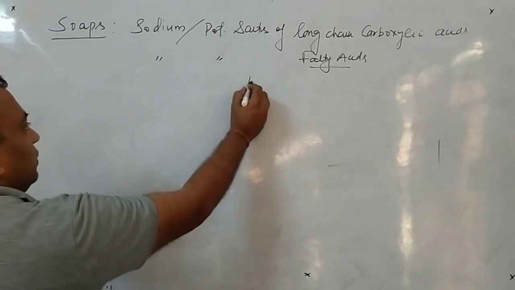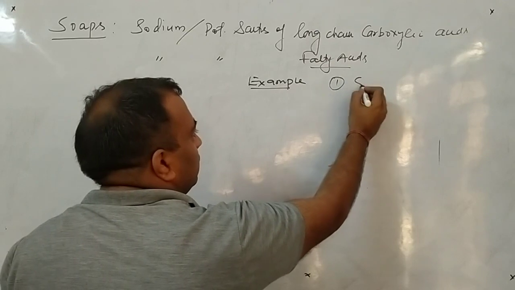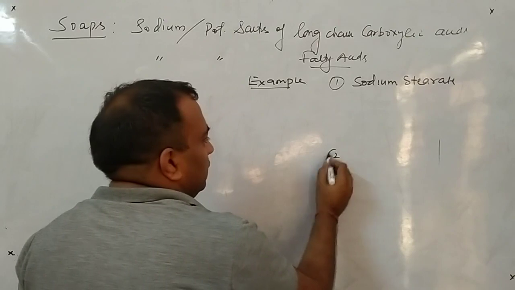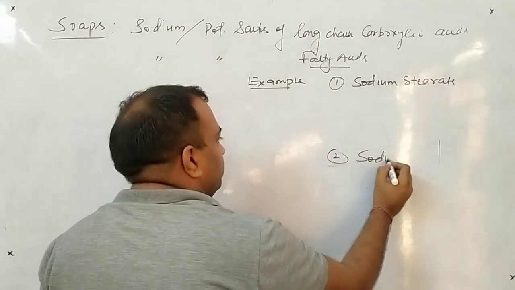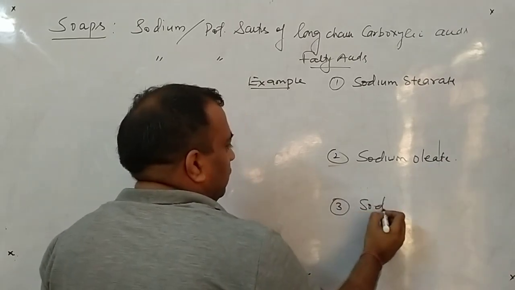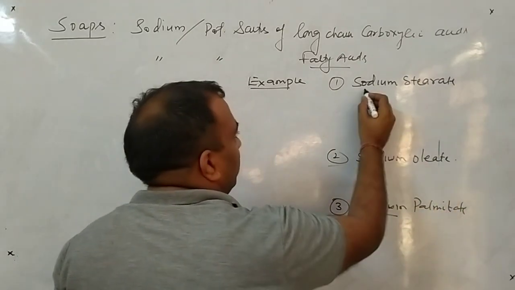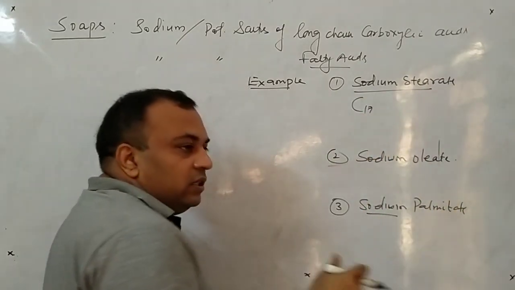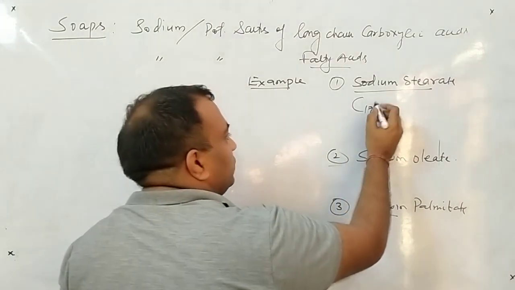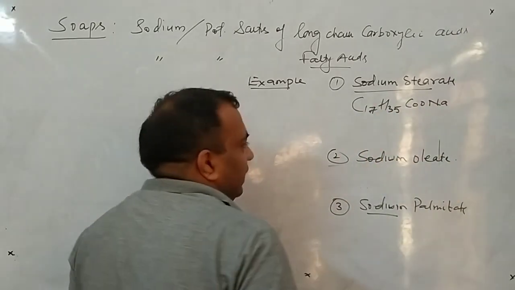Now just see the examples. The examples I can write: number 1, sodium stearate. Second example, sodium oleate. Third example, sodium palmitate. So beta, sodium stearate is C17. Just complete the table: 17 1 is 17, 17 2 is 34, plus 1 add it. So C17H35COONa. Clear to all of you?